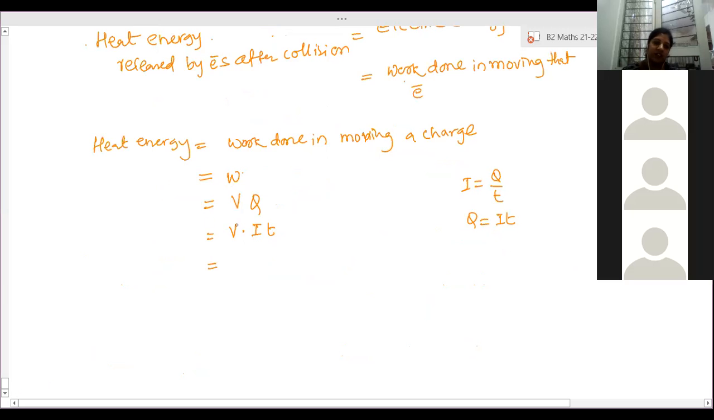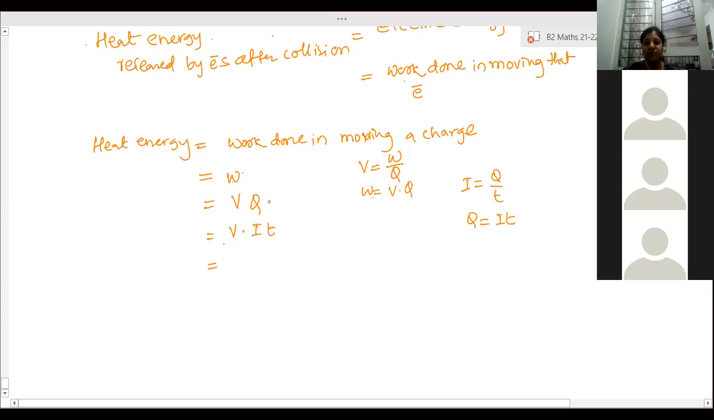Ma'am, this is one of the formulas for heat energy. How did you get V and Q? Potential difference V is equal to work done by charge. So work done is equal to V into Q, right? Yes, ma'am.